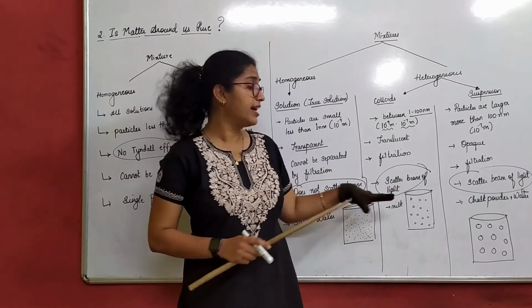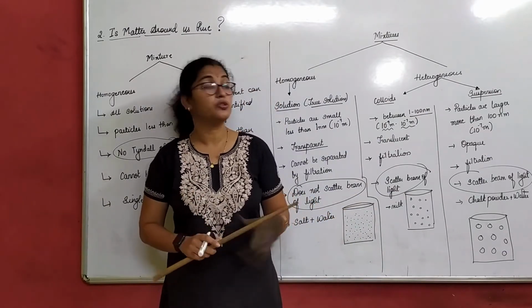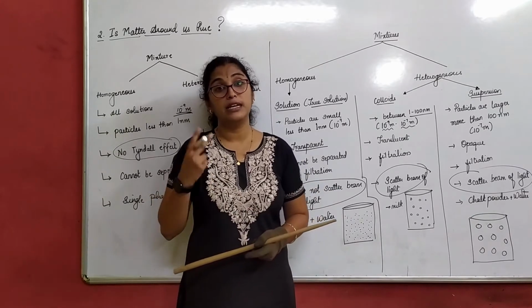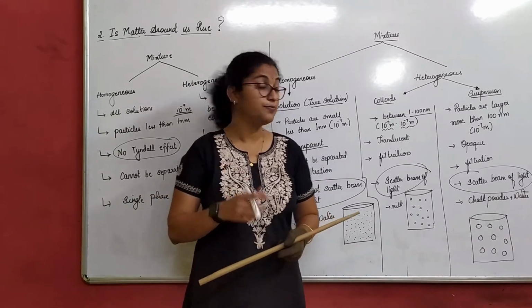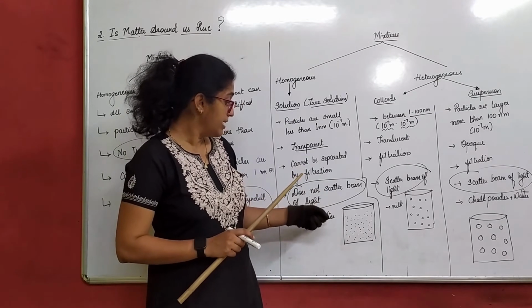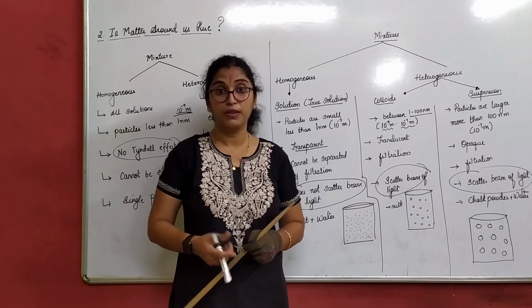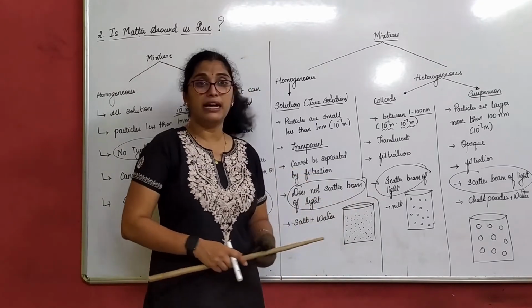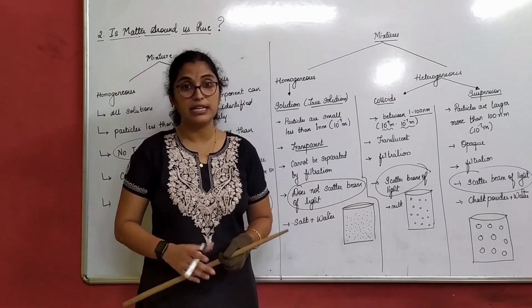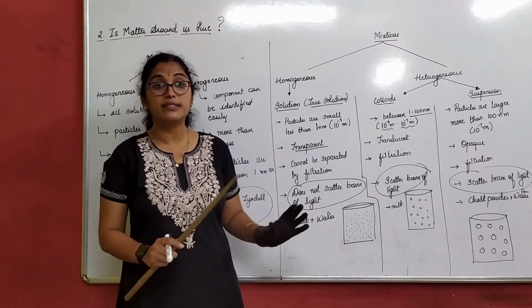Before I start with this, I would like to give you all one small activity today. What you all have to do is take 2 glasses, transparent of course. Fill one glass with salt solution, and in the other glass take milk, only as an example, the best thing. Both are easily available at home. You need not even go out to search for something.